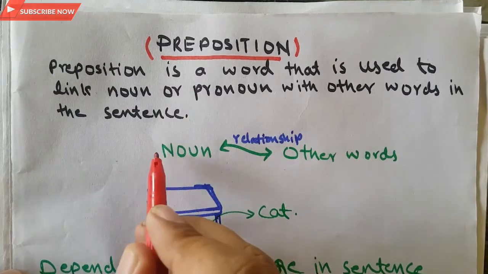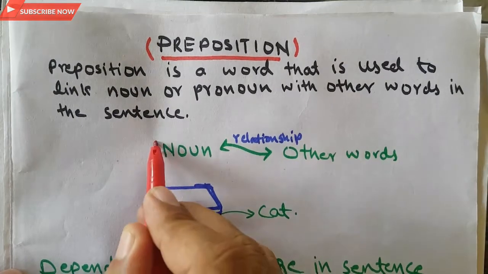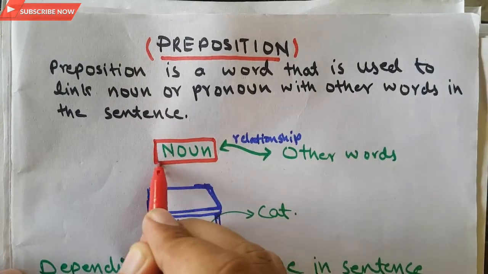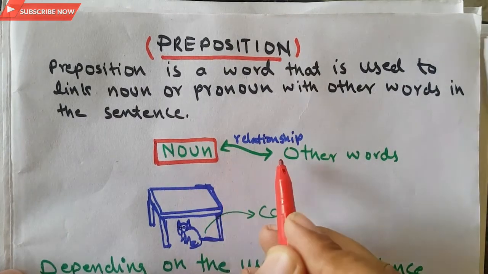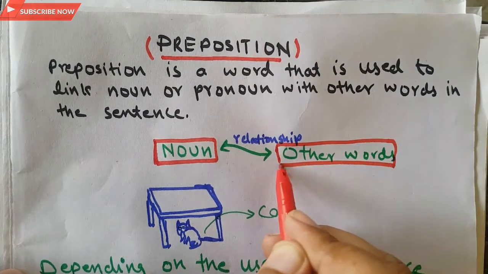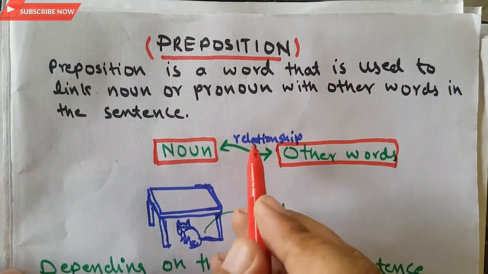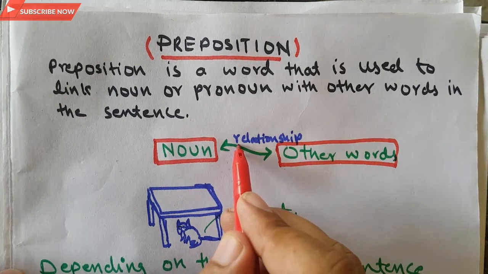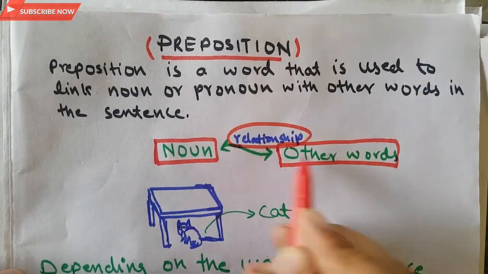I have pictorially drawn a diagram here showing a word which links a noun with other words in a sentence. By link, I mean that it shows us the relationship of the noun with other words.